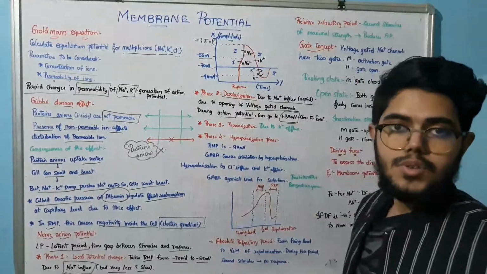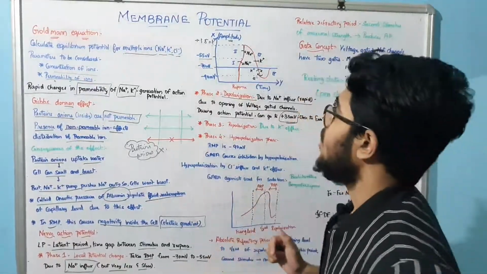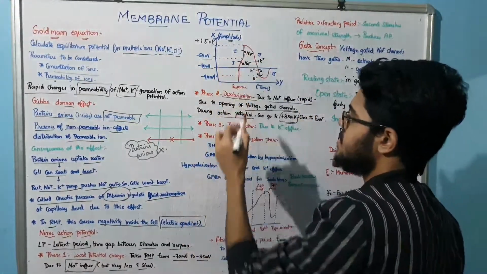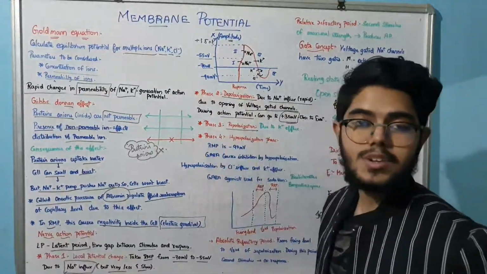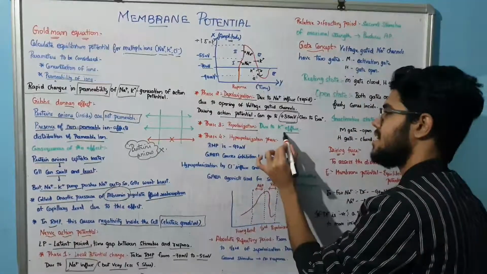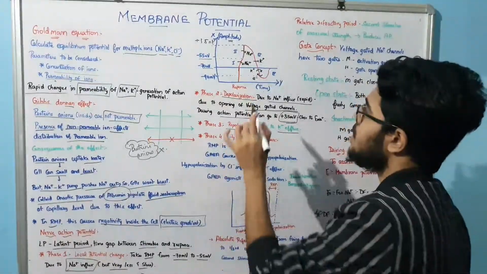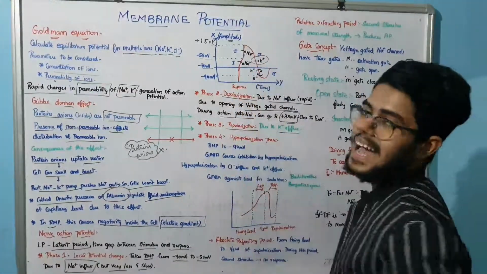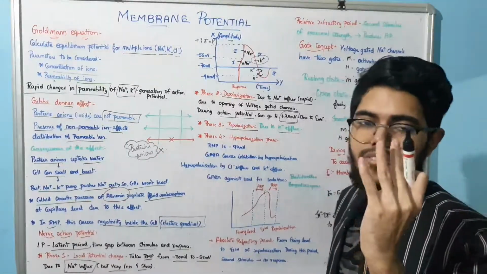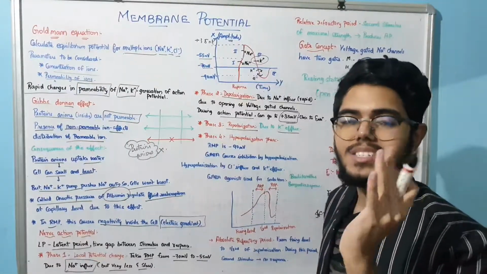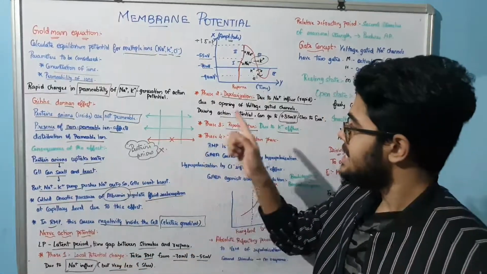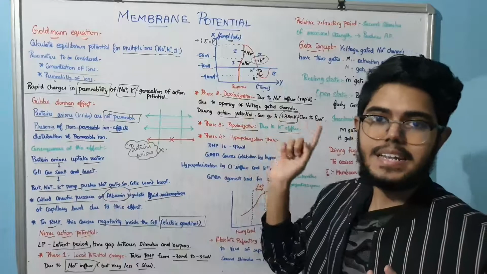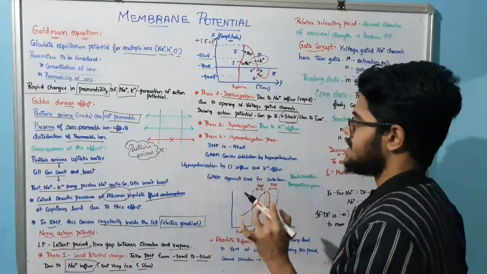You have to know. Now what happens during the third phase? That is repolarization. Now who is coming into account? That is the potassium efflux. There is potassium efflux happening over here. That is the third phase, repolarization. So we learned about local potential change, depolarization and repolarization. What is the next important thing?